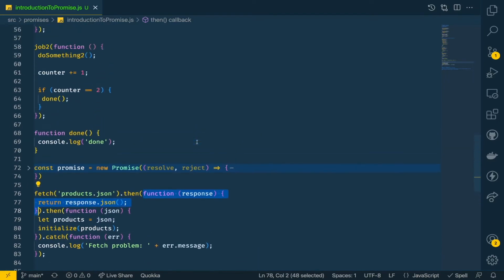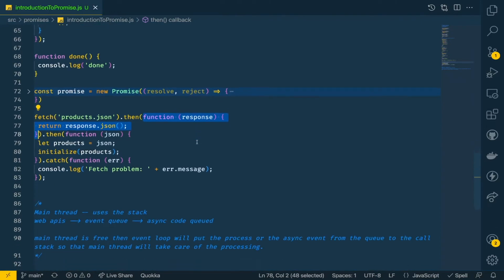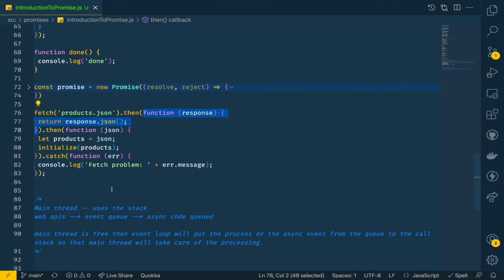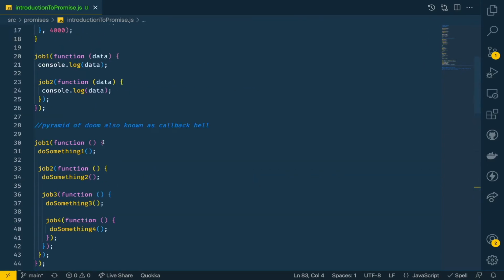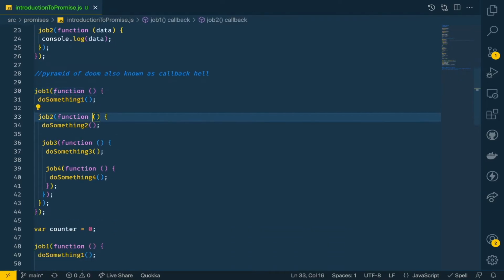So error handling is much better in promises. All errors are handled by a single catch block. We don't need to have error handling for each of the blocks. Like we have this job one. Let's say something bad happens inside this, so we need some mechanism to handle that separately.